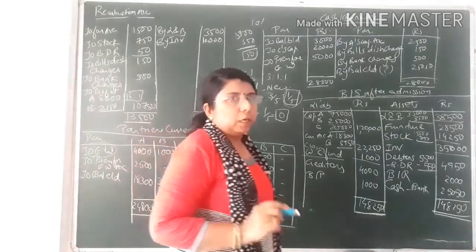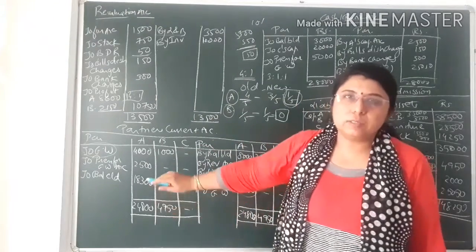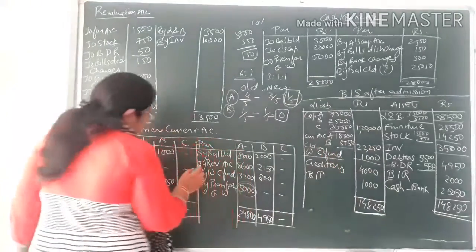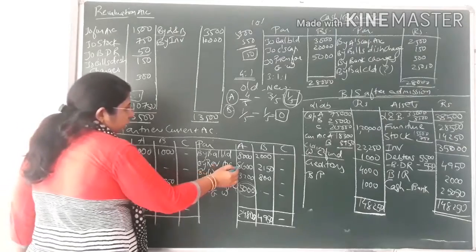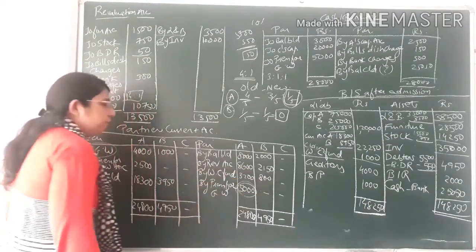What would be the journal entry for it? That is revaluation account debit to partners' capital or current account credit. Over here it is current account, so we'll post in the current account. I have written the simultaneous entry in the current account also. See, by revaluation account I have written, that is the profit 8,600 for A, and for B that is 2,150.